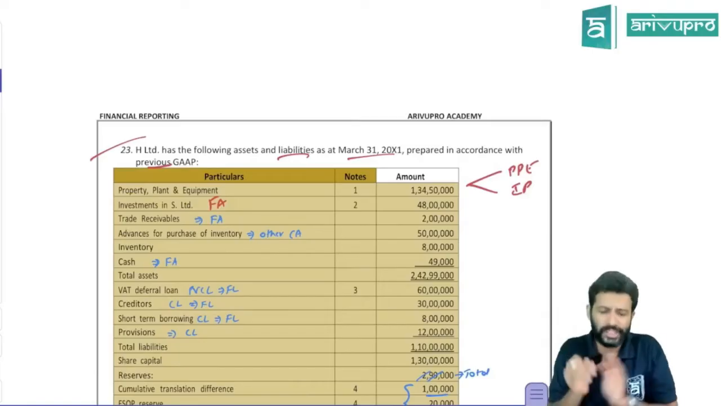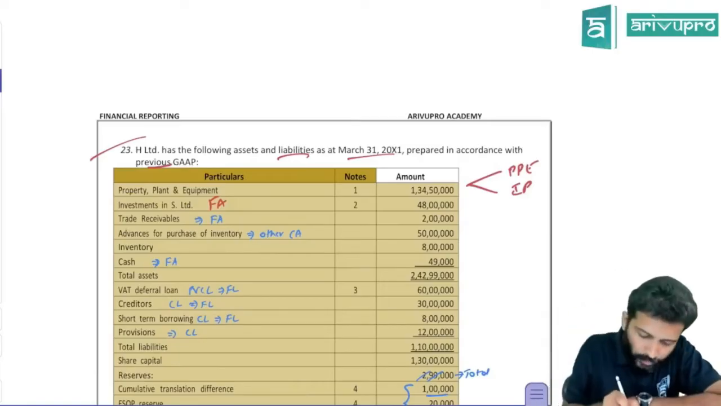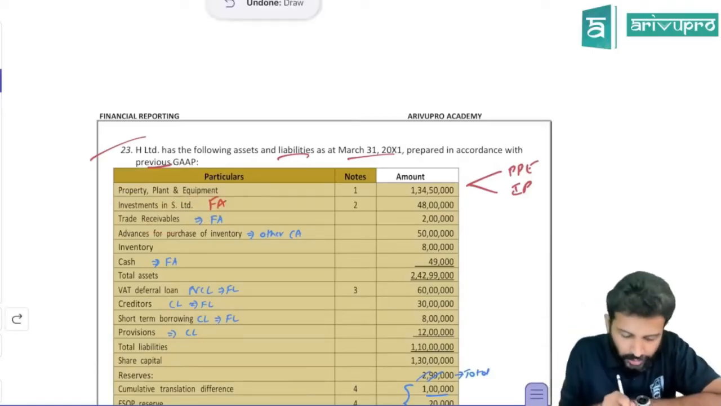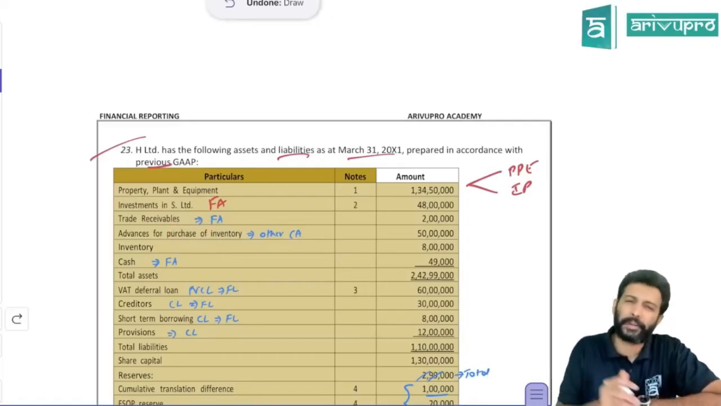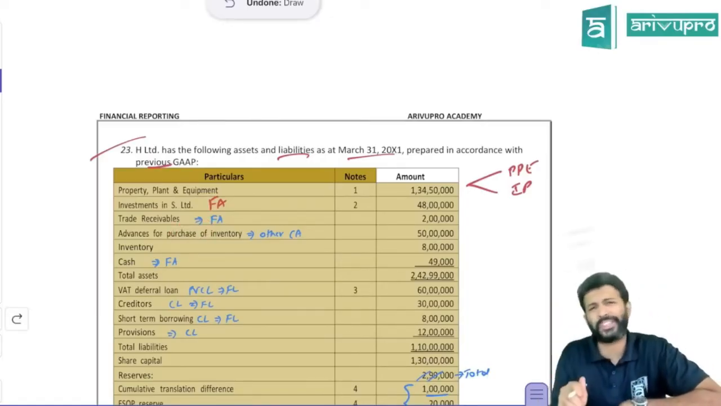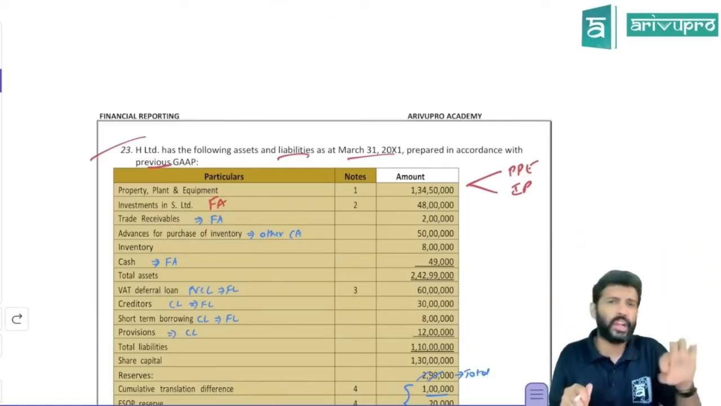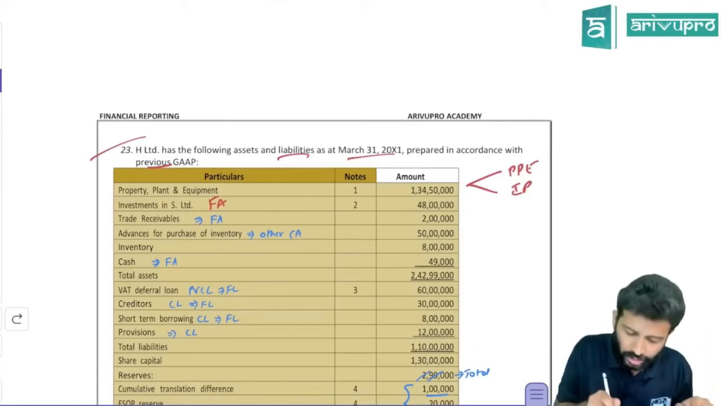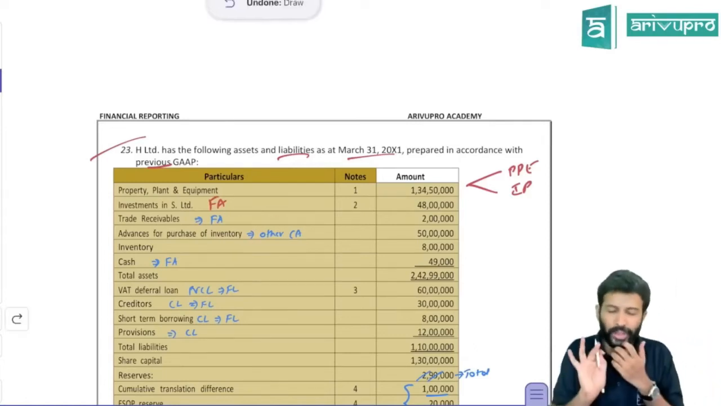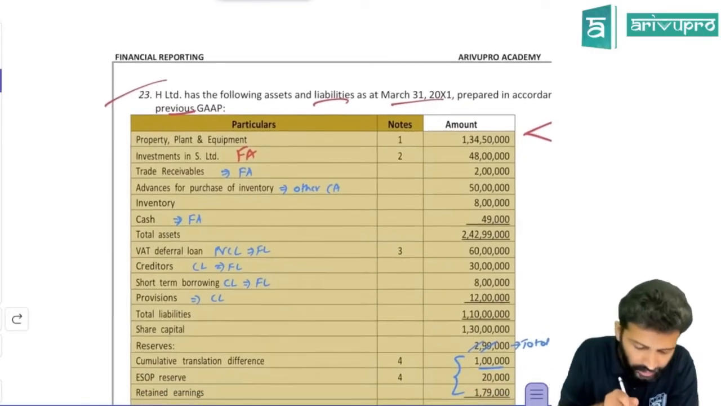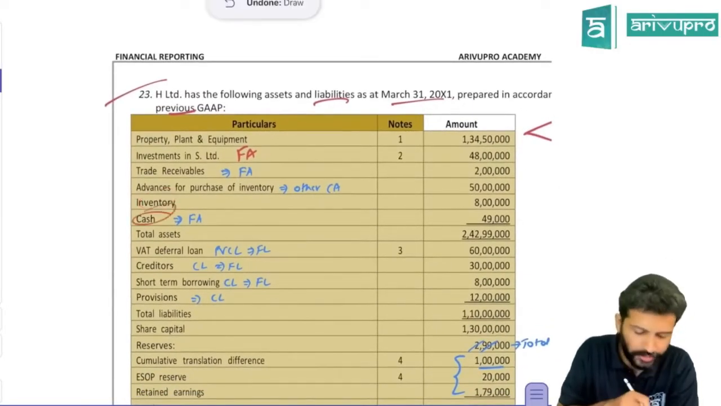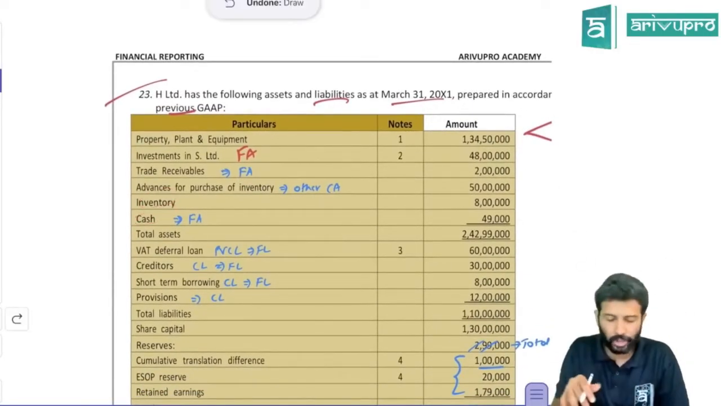And certain values will change, which I'll take you through in this question. So investment, trade receivable is a financial asset. Advance paid for the purchase of inventory: if you paid any advance to purchase inventory, you have a right to receive goods. You don't have a right to collect cash. So it is not a financial asset. You have to show it under other assets. Inventory is not a financial asset. Cash is a financial asset. So first identify that in these sort of problems.